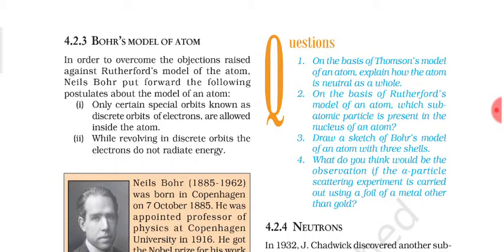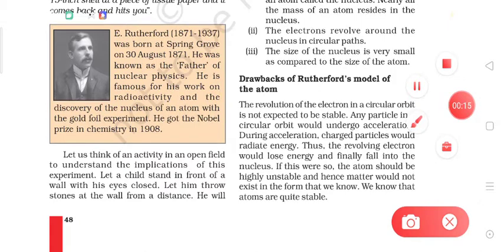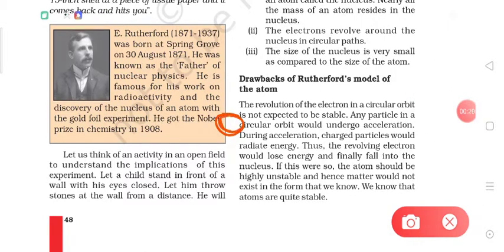I am Ravi Verma and in this video we will discuss the topic Bohr's model of atom. Dear students, we have discussed the drawback of Rutherford's model of the atom. The drawback was that according to Rutherford there is a positively charged nucleus at the center, and around this nucleus the electrons, which are negatively charged particles, revolve in circular paths.